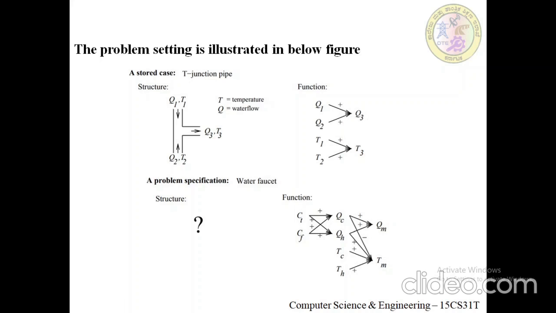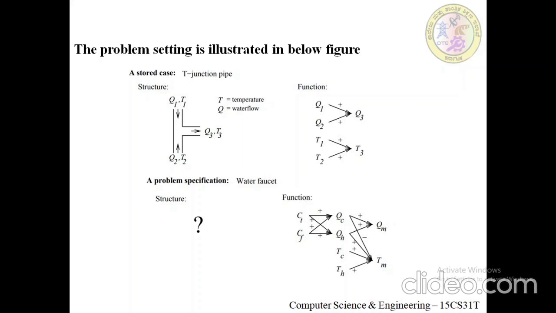The bottom half of the figure depicts a new design problem described by its desired function. It is a water faucet, and we don't know what the structure is. This function describes the required behavior of one type of water faucet. QC refers to the flow of cold water into the faucet, QH represents the input flow of hot water, and QM the single mixed flow out of the faucet.